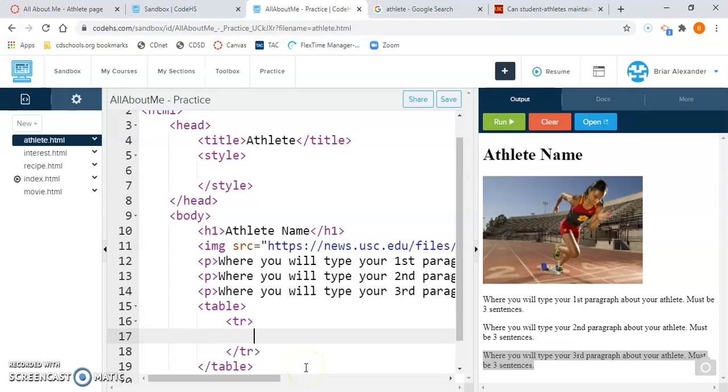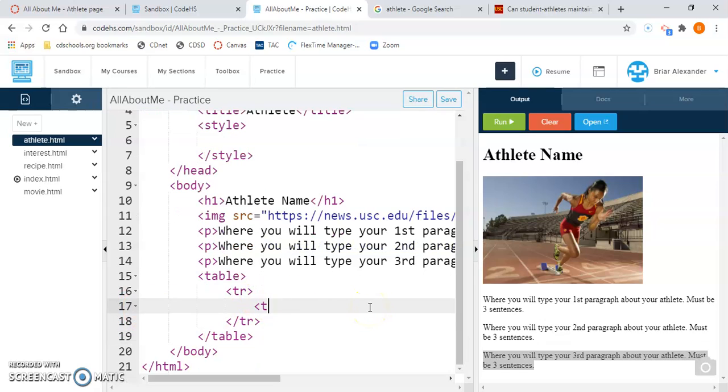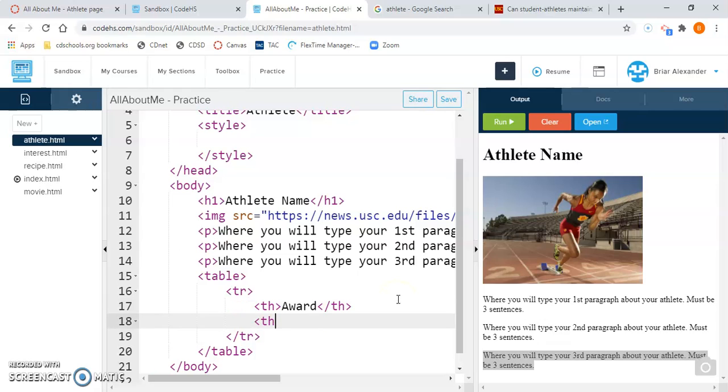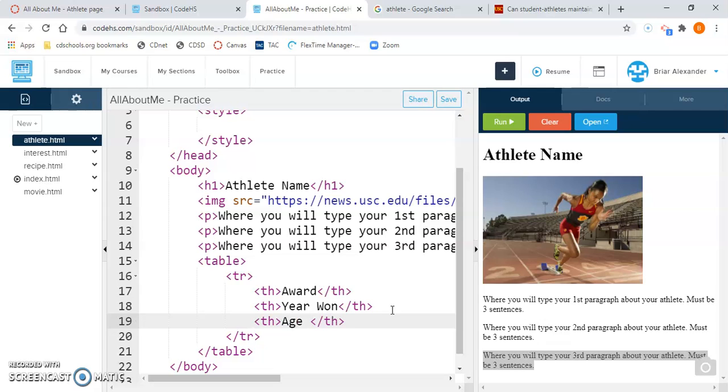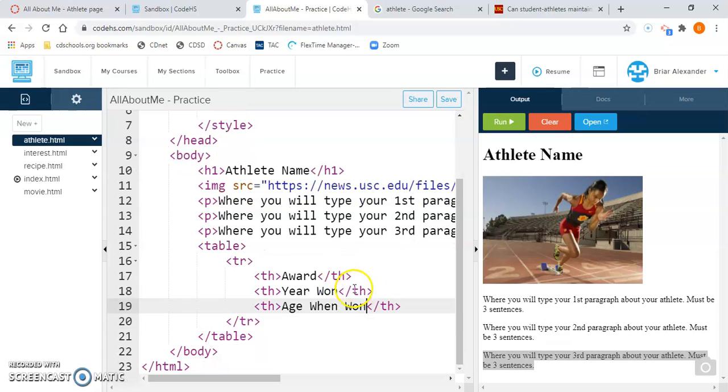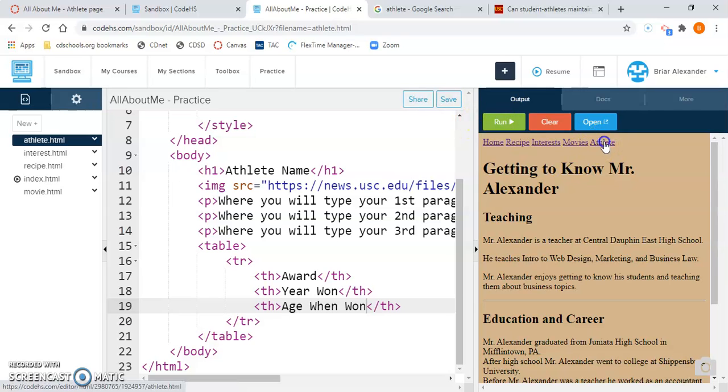Okay, and then we're going to do a TR tag. Then inside the TR tags, we'll do a TH tag. The first table header was award. We'll click to the right of the closing TH tag and hit enter. Another TH tag, and we're going to say the year that they won it, year 1. Another set of TH tags, and then here I'm going to do age when won. How old were they when they won this award? Okay, I'm going to save it. I'm going to run it.